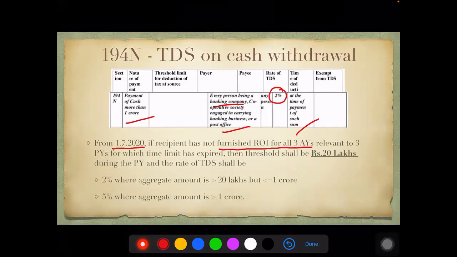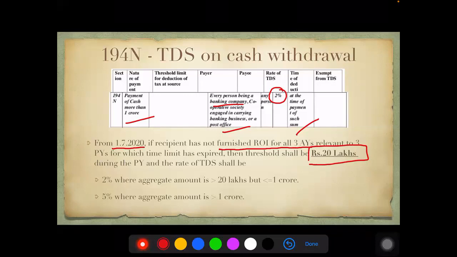If for all the last 3 years he has not furnished returns, please remember all the 3 years for which the time limit of filing of return has expired, then we will have a different threshold and rate. The threshold shall become 20 lakhs instead of 1 crore.